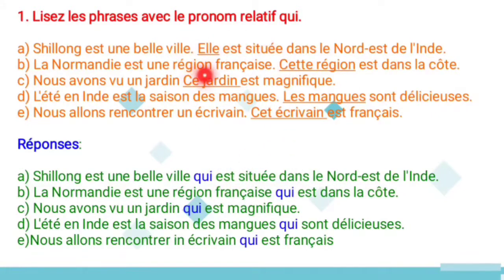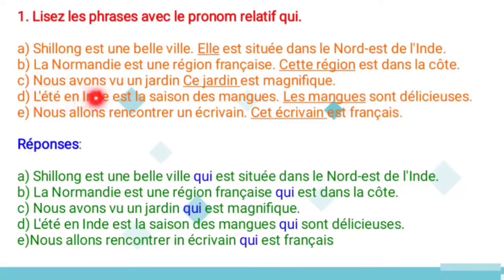That Shillong city only. And the second one: la Normandie est une région française. So Normandy is a French region, and cette région est dans la côte. It means this region is on the coast. So here the replacement noun is what? Cette région. Cette région means this region. That is the repeated noun. So for that you can use the relative pronoun qui in between the sentences. So: la Normandie est une région française qui est dans la côte. It means Normandy is a French region that is on the coast.